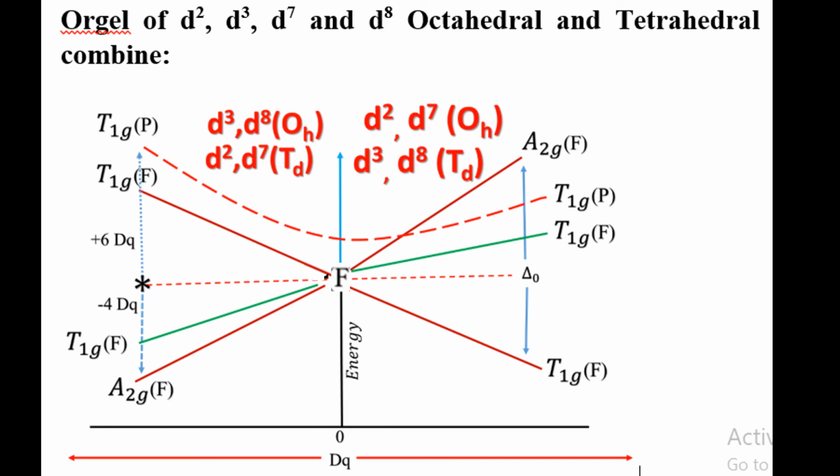In combined form we can write this so that we can keep it in mind for NET exam preparations. It is a short form, we can combine these diagrams. If we remember this diagram, then the whole of d3, d8 octahedral, d2, d7 tetrahedral, d2, d7 octahedral and d3, d8 tetrahedral complexes can be obtained in this form of presentation.